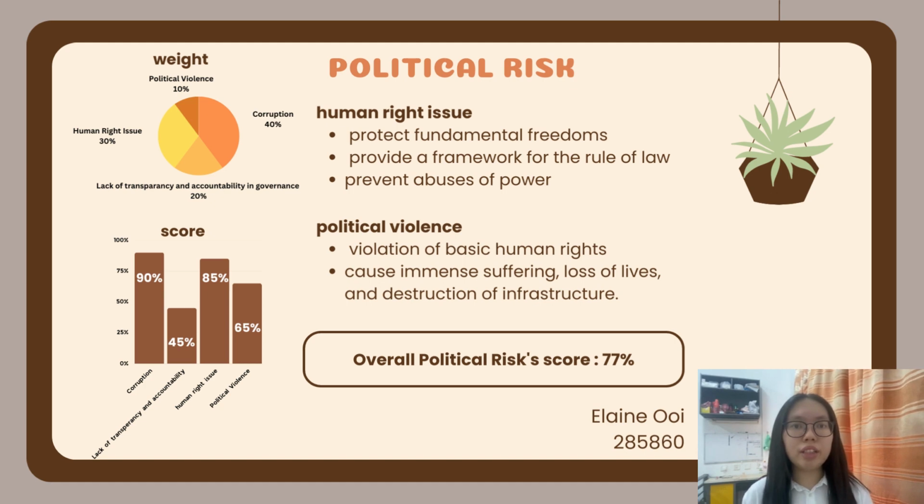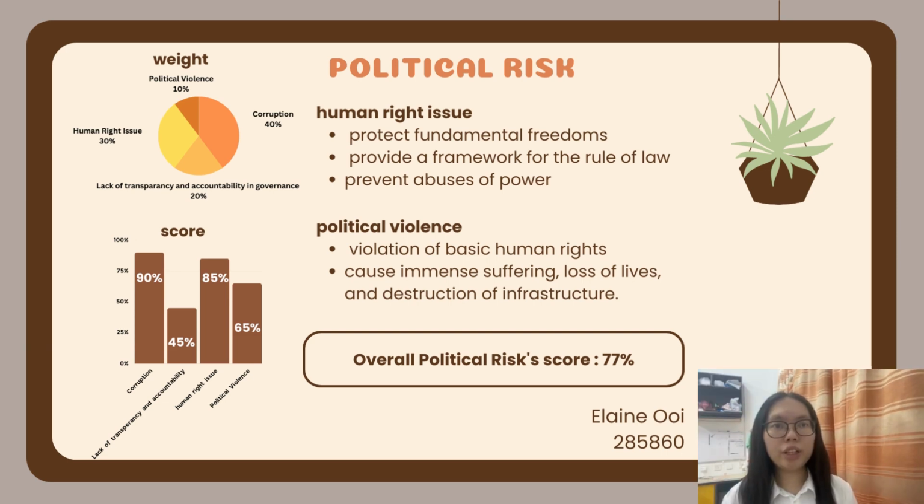For political violence, we assign a weight of 10% and a score of 65%. This is because it often results in the violation of basic human rights, and it will cause immense suffering, loss of life, and disruption of infrastructure. So for the overall political risk, we assign a score of 77%.